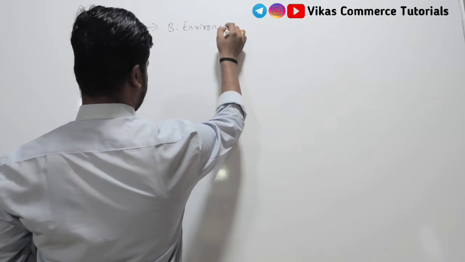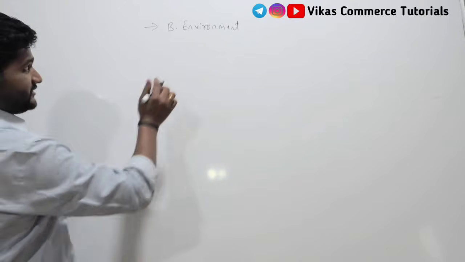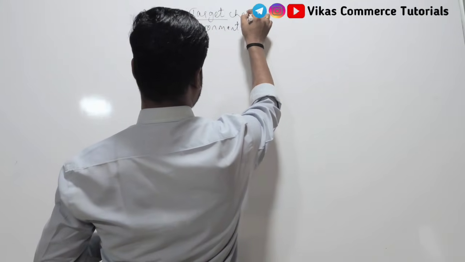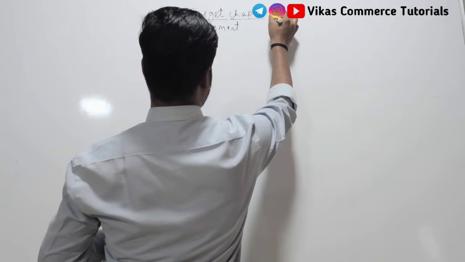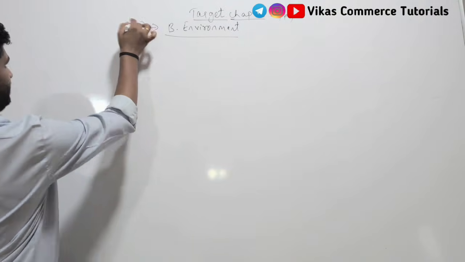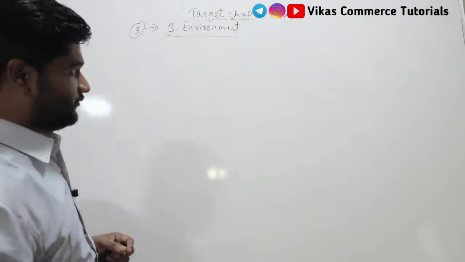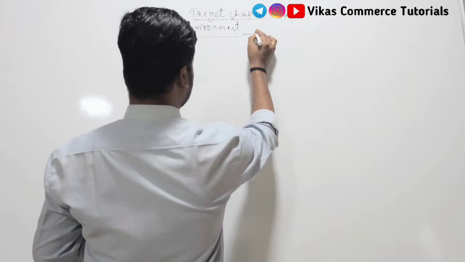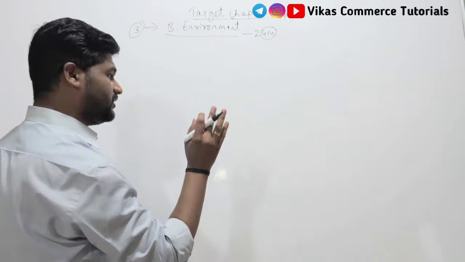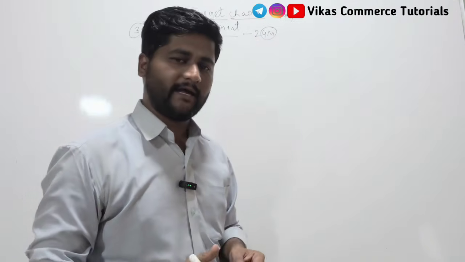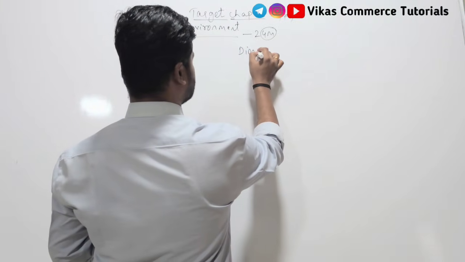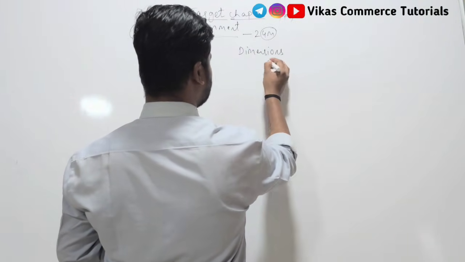Now, which chapters should we target? Target chapters for 4 marks. Go for business environment, that is chapter number 3. Why business environment? Because there are 2 4-mark questions from this chapter, and one is directly mentioned: 100% a question will be on dimensions of business environment.